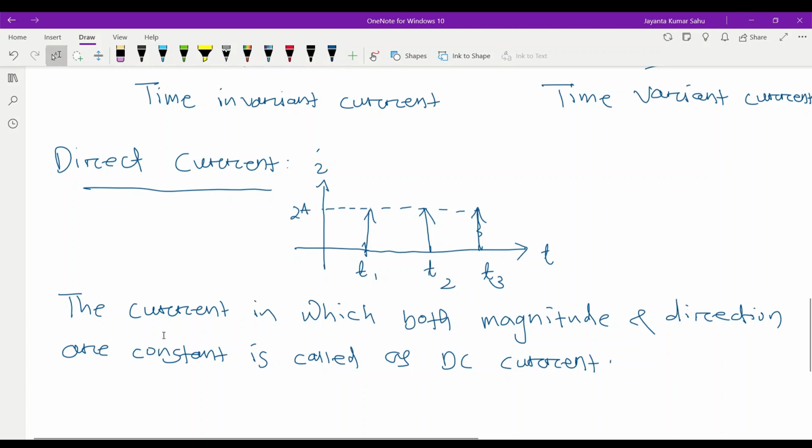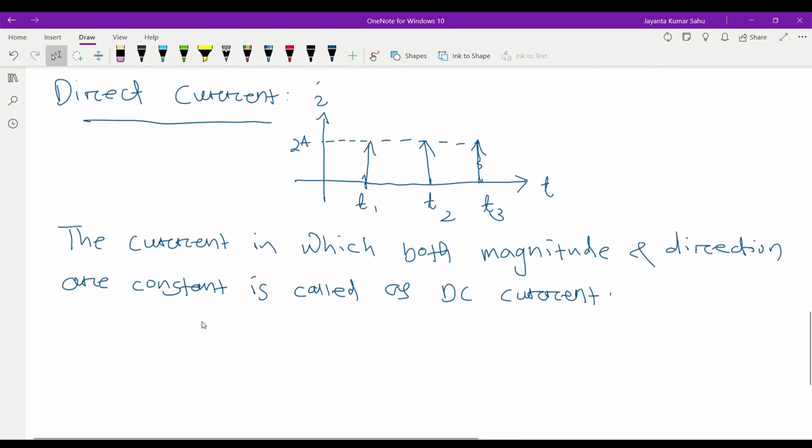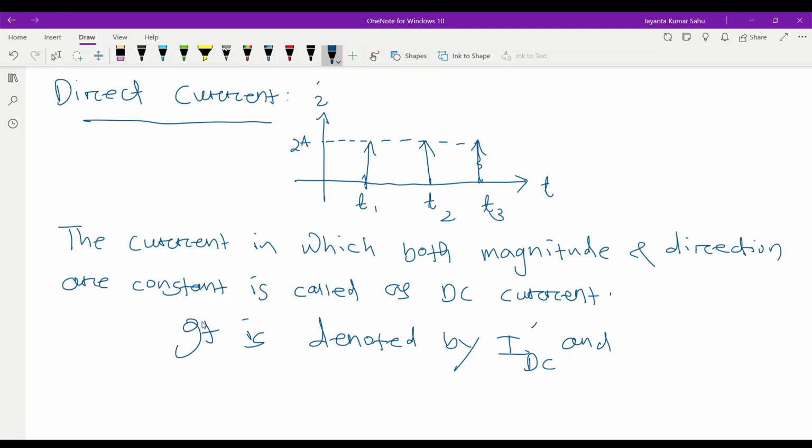It is denoted by IDC, and its unit is ampere.